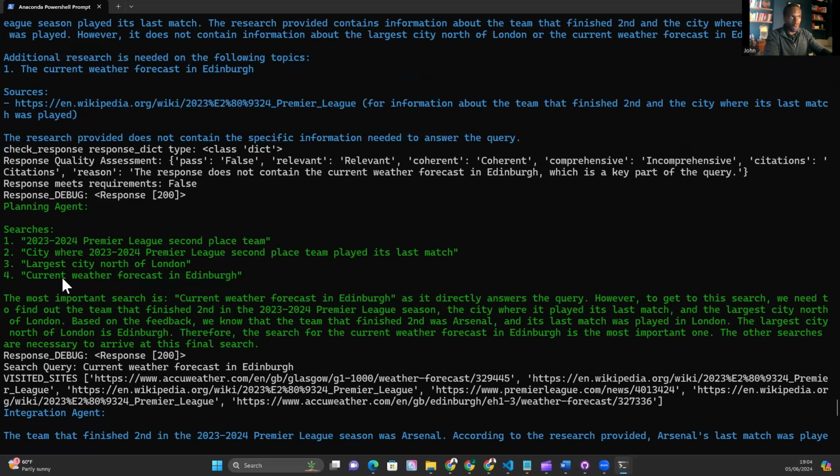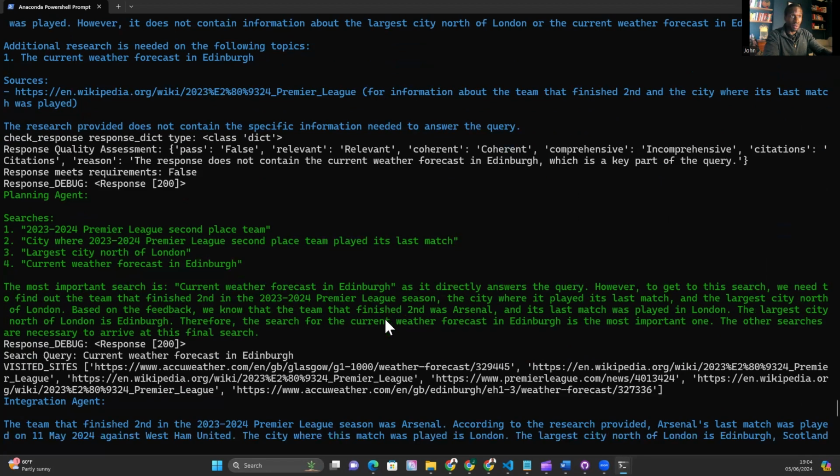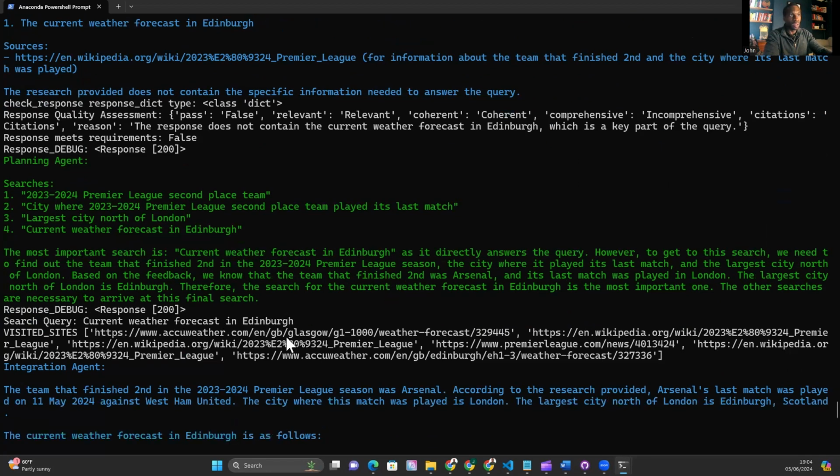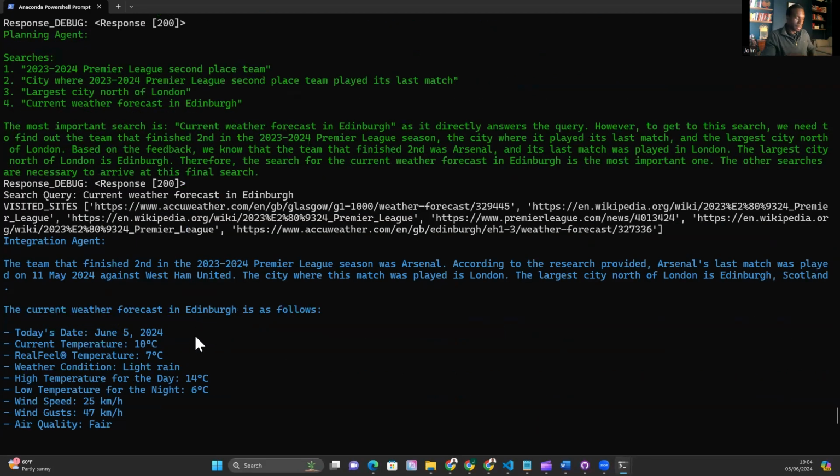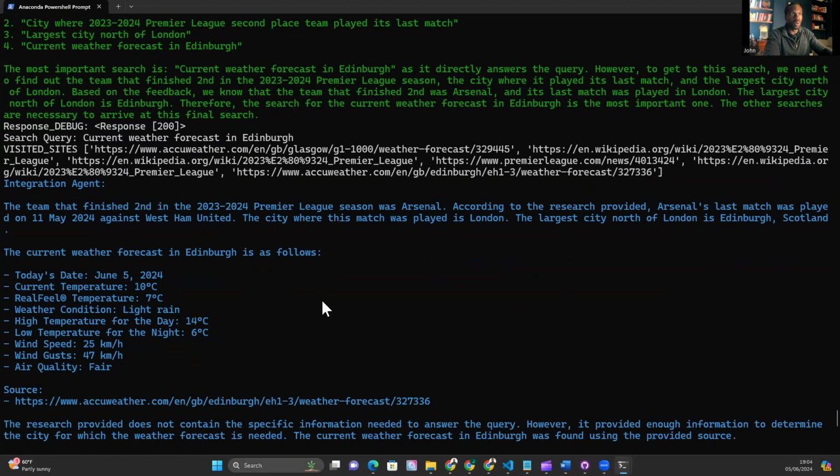And one of the searches is current weather forecast in Edinburgh. And we've identified the most important search as the current weather forecast in Edinburgh. That's actually pretty good that we've managed to identify that. We pass that to the integration agent and we've got some weather. Now, let me tell you, this is the first model to actually be able to get to the weather.